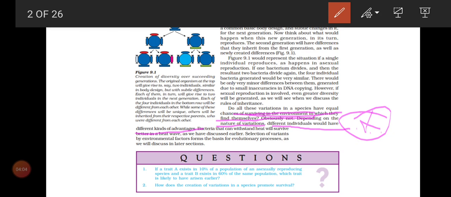This will help them survive in very hot climate, very chill climate, and withstand according to the environment. Because of the variation only, some bacteria can withstand in the environment. Suppose variation never occurs in this kind of bacterium, then automatically the bacterium will vanish from the environment.